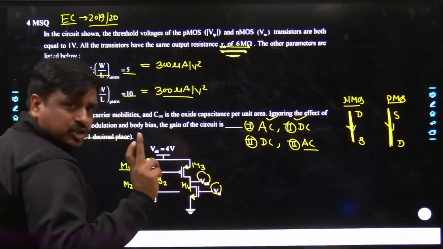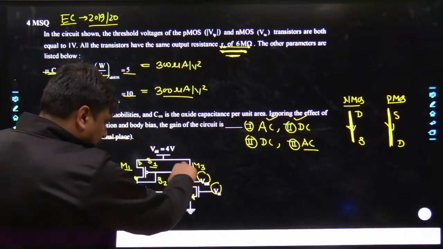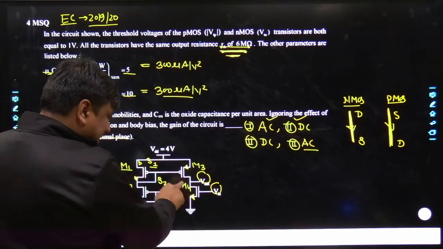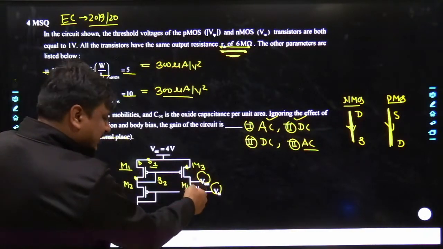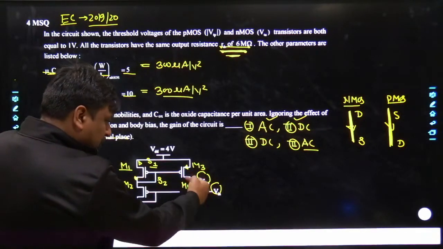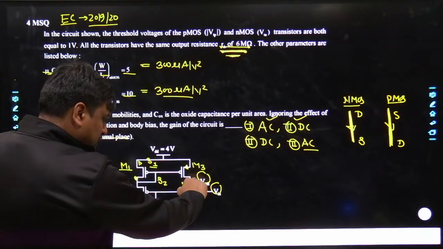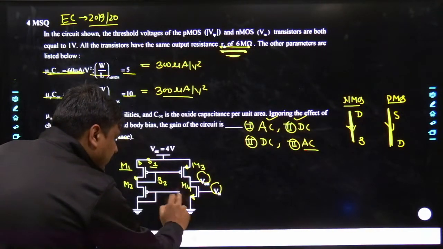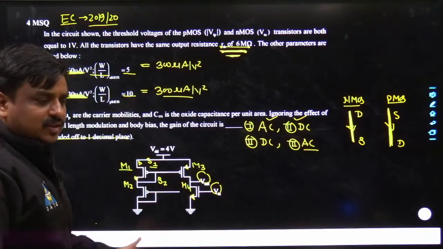See how. Sir, VGS is non-zero. That means there would be a flow of current. Sir, what would be that flow of current? That's nothing but the GM for this particular transistor. Let's take it as GM1 into Vin. Yes, sir, there would be a flow of current across this, and there would be an RD.